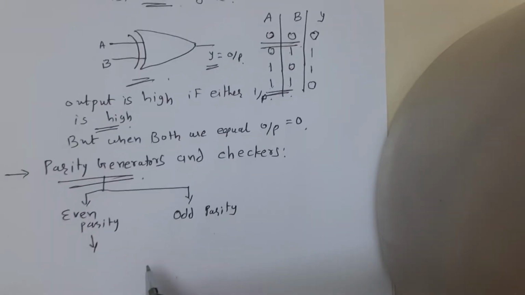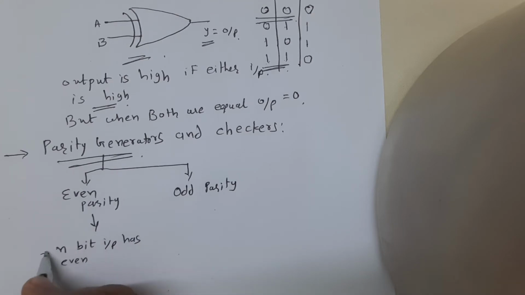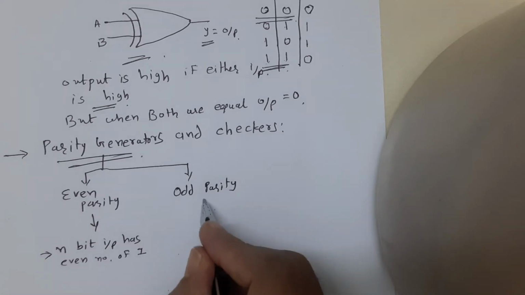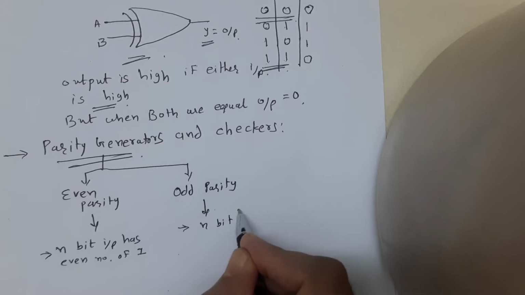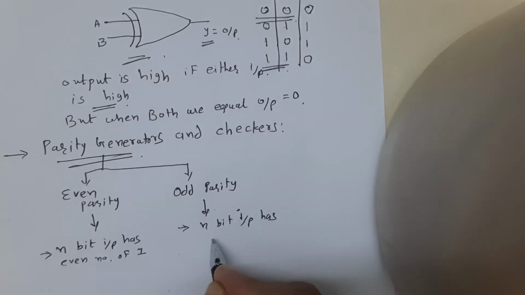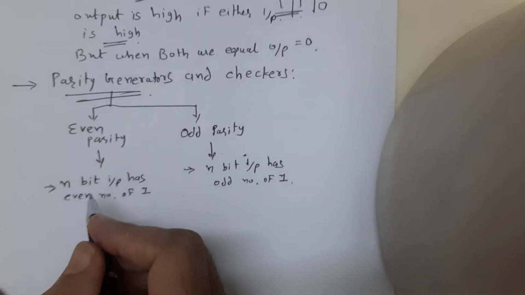Even parity means an n-bit input has an even number of 1s. Odd parity means an n-bit input has an odd number of 1s.